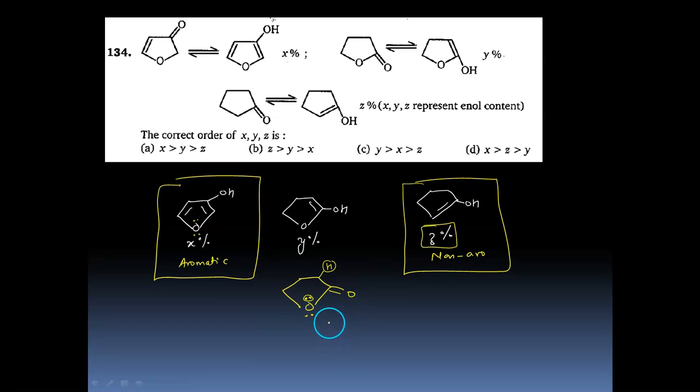tautomerism. The reason is because for tautomerism C double bond O should be sufficiently polar, but it is not so because this lone pair is in conjugation. Therefore, the answer would be X is more than Z is more than Y. So for this question, the answer has to be D.